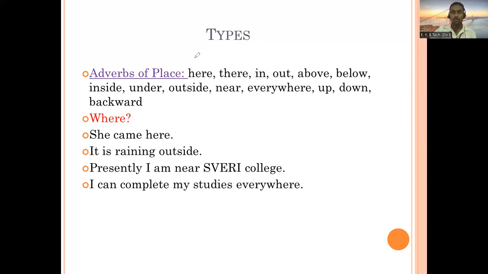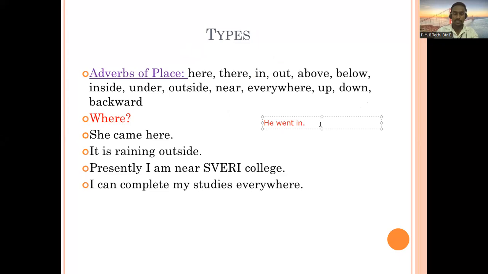For example, if I give you one example: he went in. If the sentence is he went in, there are no further words after in. So here in is an adverb of place.